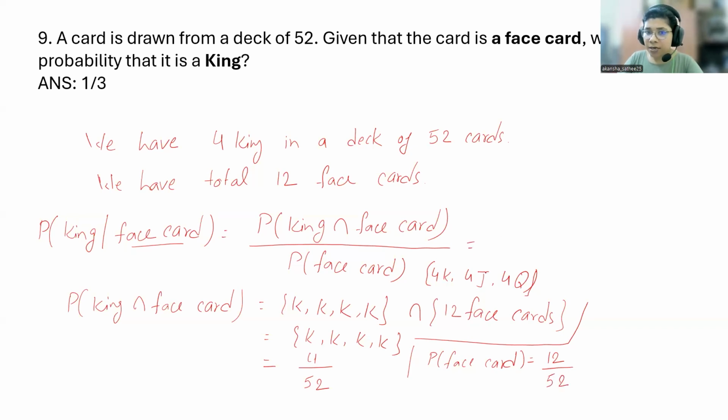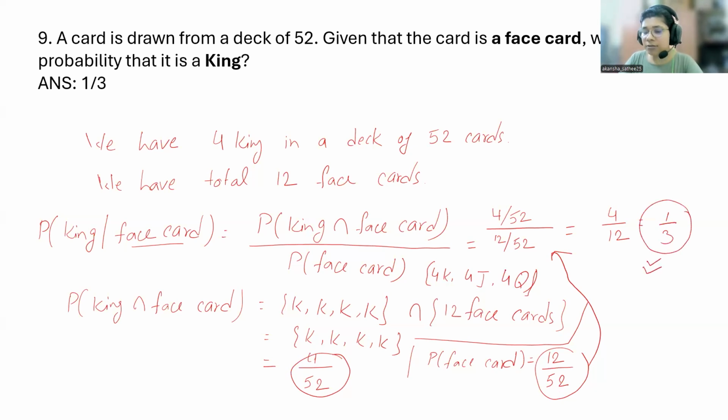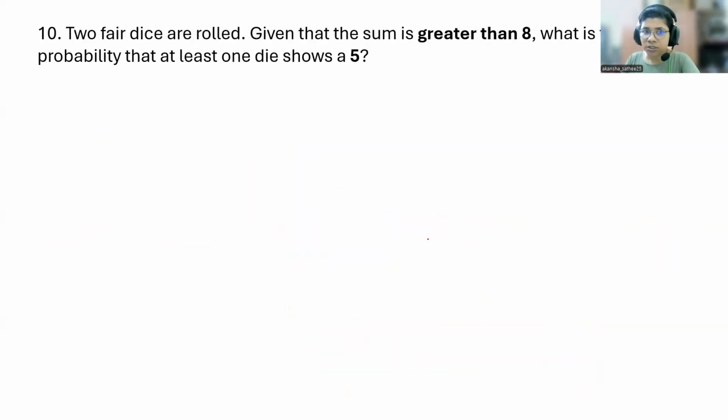So if I plug these two things into the formula, you will have 4 upon 52, that is the probability of the intersection, and 12 upon 52. So 52 and 52 will get cancelled. You are left with 4 upon 12, that is 1 upon 3. So this is your final answer. How many face cards are there? 12. How many kings are there? 4. So 4 upon 12. So you can use your formula or you just count. Up to you. Next problem.